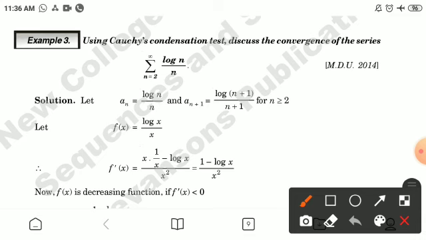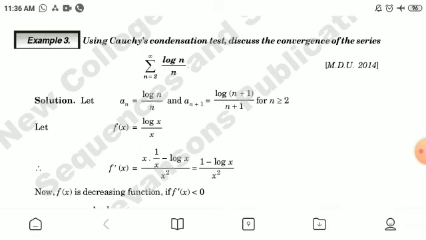Example third, using Cauchy condensation test, discuss the convergence of the series summation log n by n, n from 2 to infinity. Let a_n is log n by n, and a_(n+1) is log (n+1) by (n+1) for n greater than or equal to 2. Let f(x) is equal to log x by x. Their derivative is equal to (1 minus log x) by x squared.